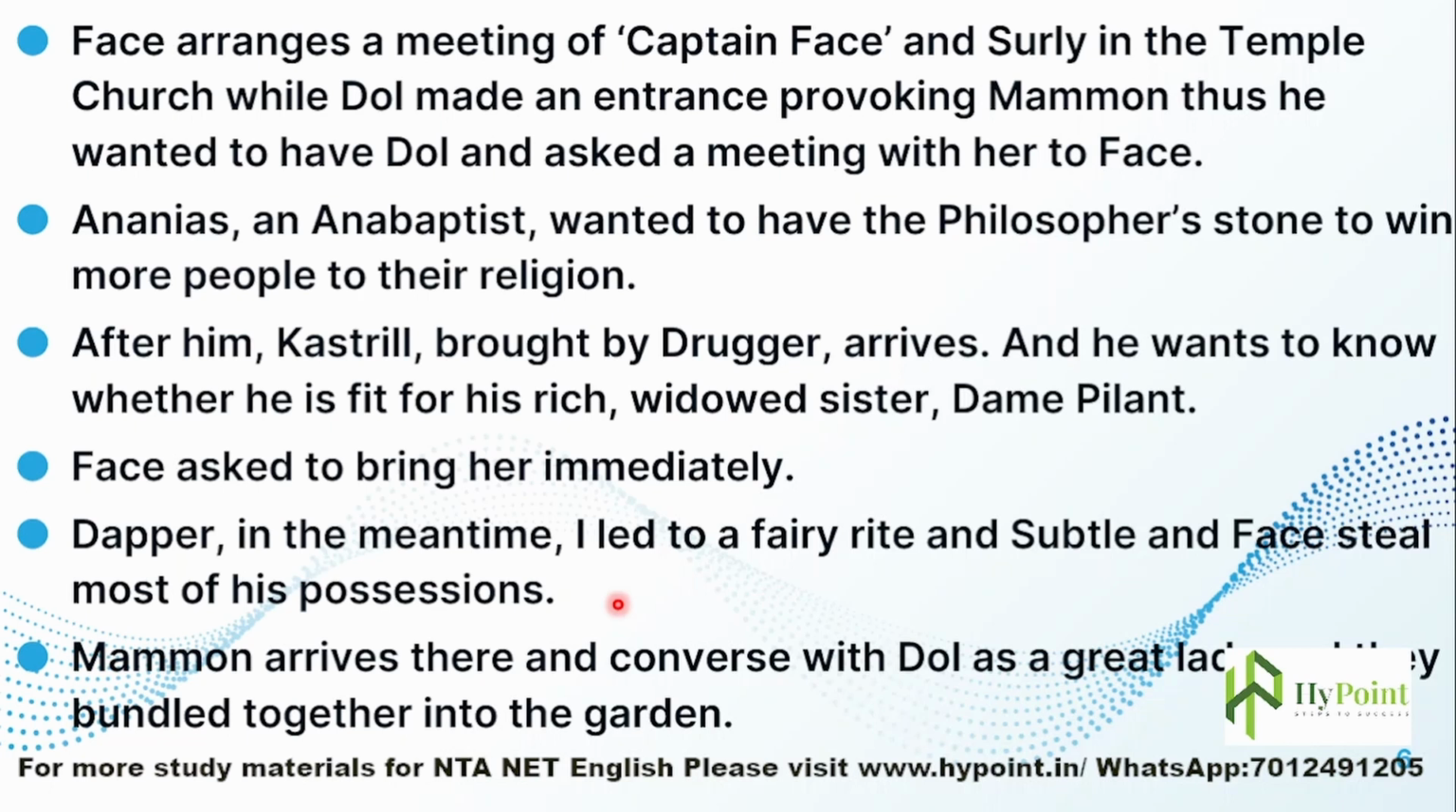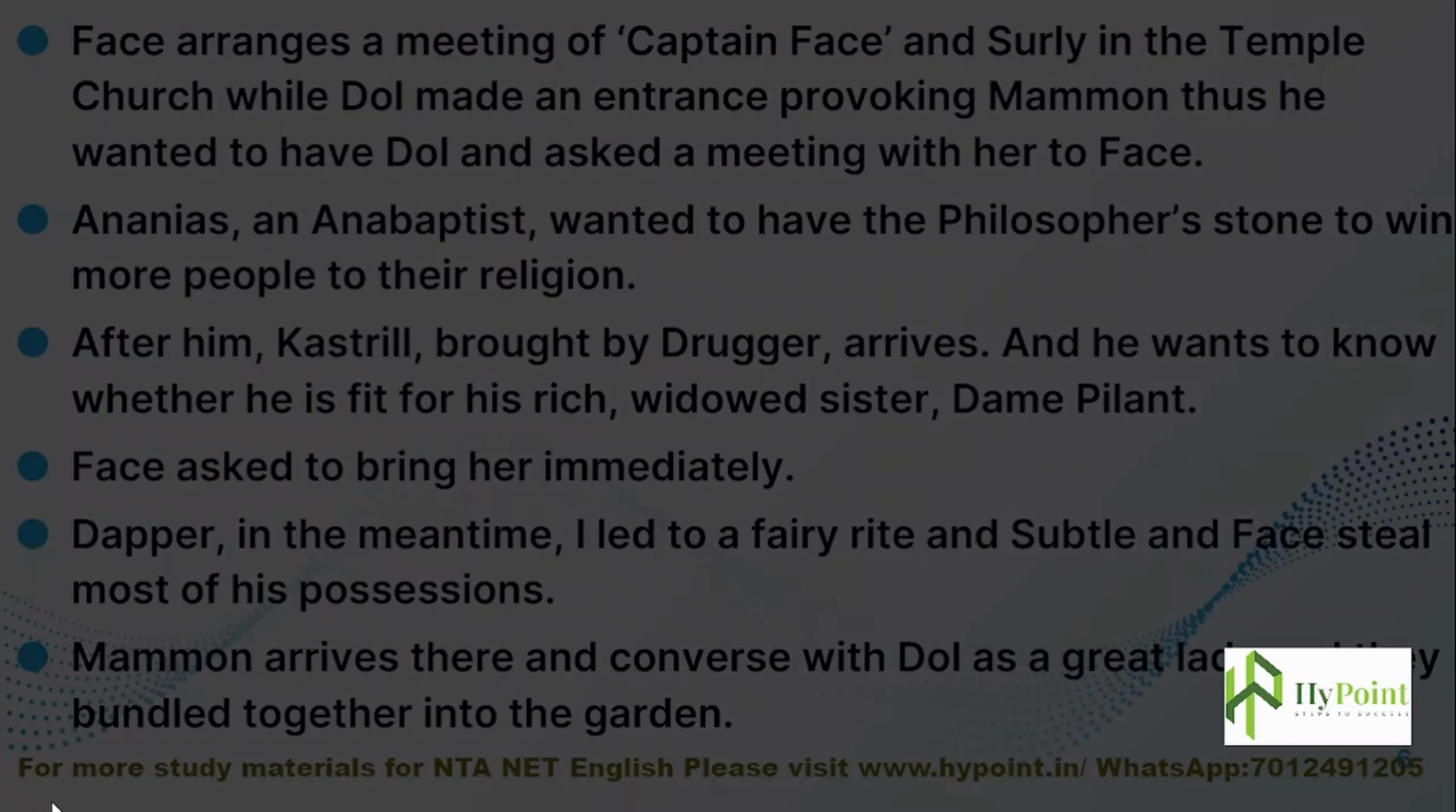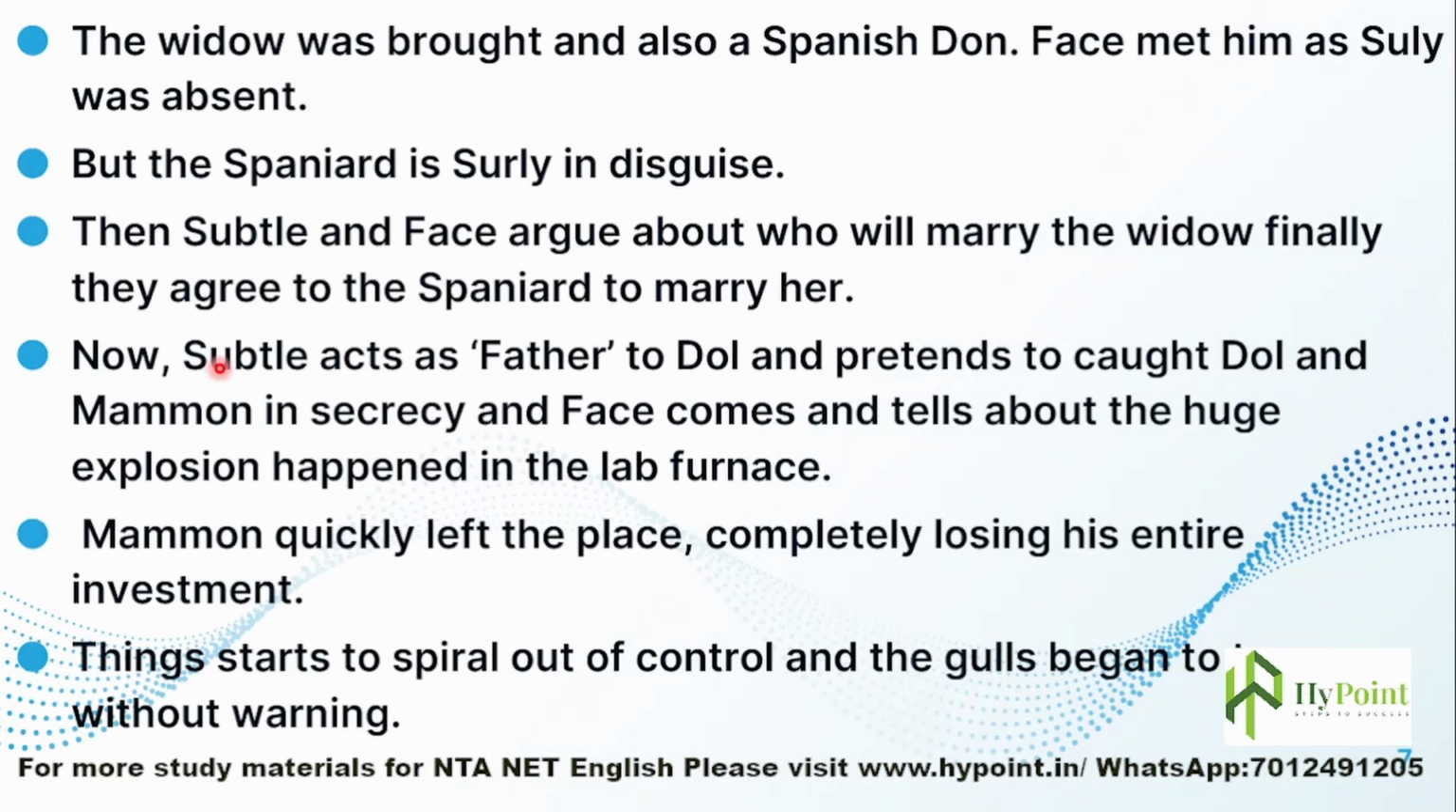And Mammon arrives there and converses with Doll as a great lady, and they bundle together into the garden. So Mammon and Doll also met there, and Mammon took Doll not as a prostitute, but they had a conversation, with Doll pretending to be a great lady belonging to a great house. As they were talking, they got desirous and bundled together into the garden, and they were actually having physical intercourse there.